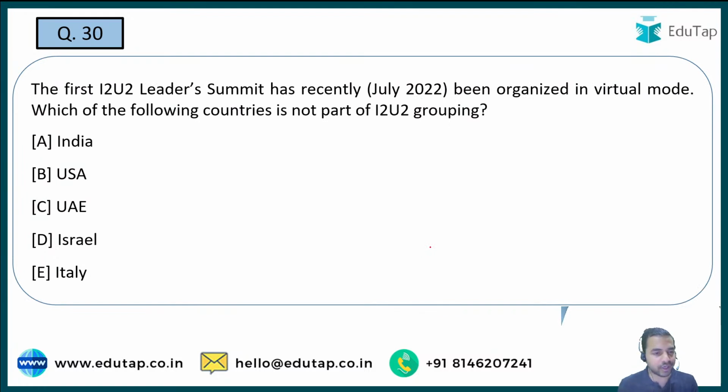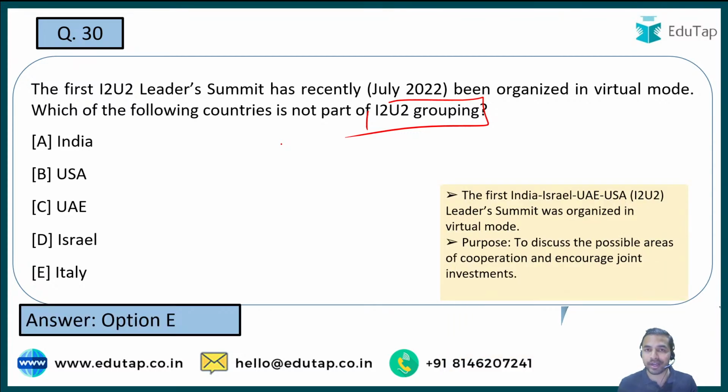The next question is, the first I2U2 Leaders Summit has been organized in virtual mode. Which of the following countries was not the part of the I2U2 grouping? See, when I talk about this I2U2, it basically states the names of the countries involved in this particular grouping. And now you are required to tell me which of the following countries is not part of this grouping, I2U2, whose first leadership summit was recently organized. So let's see who will answer the question correctly. People are saying Italy is the right answer. Most of the people are going with option E. That is absolutely right, guys. Italy is the right answer.